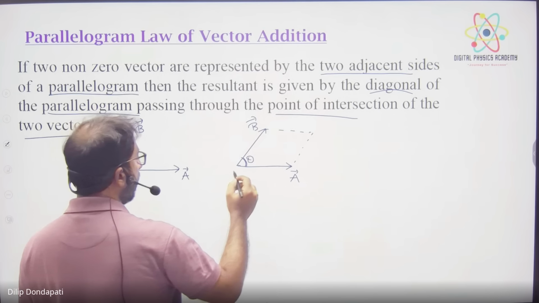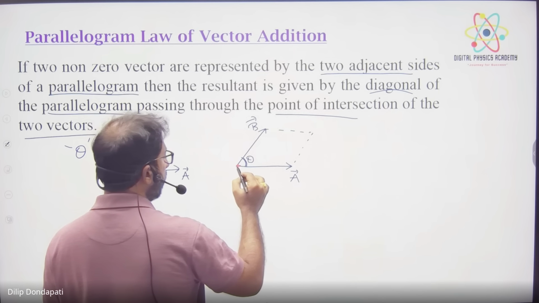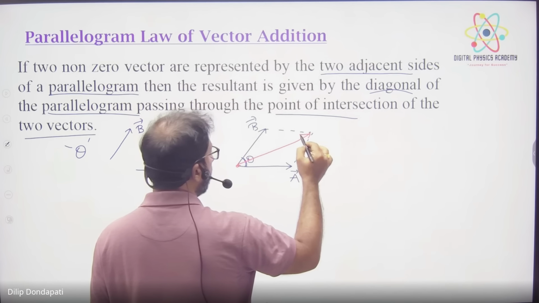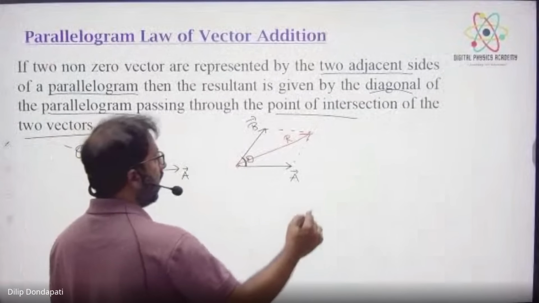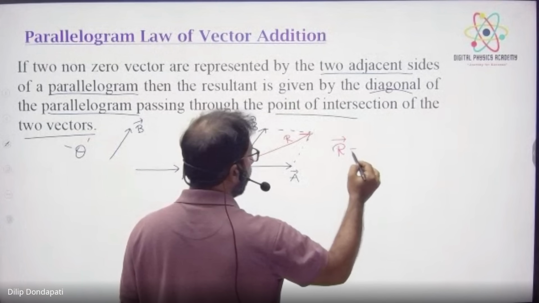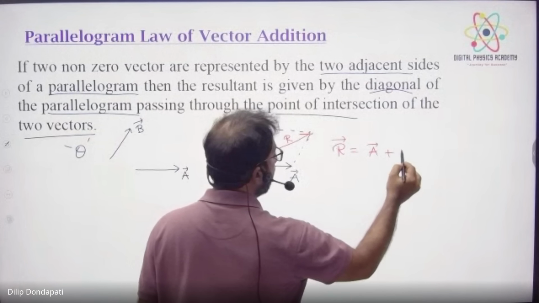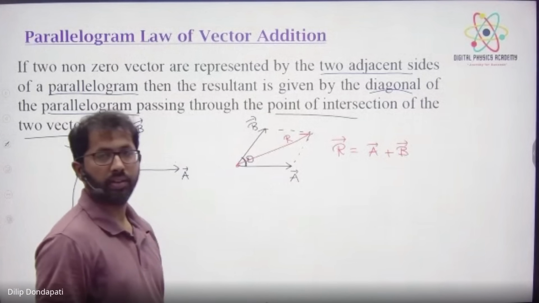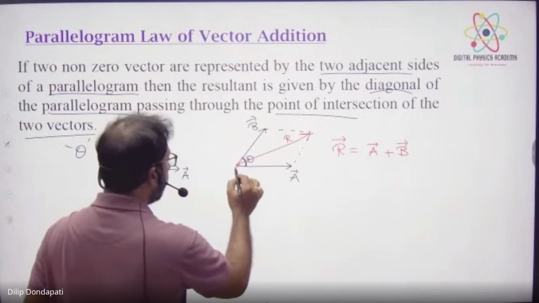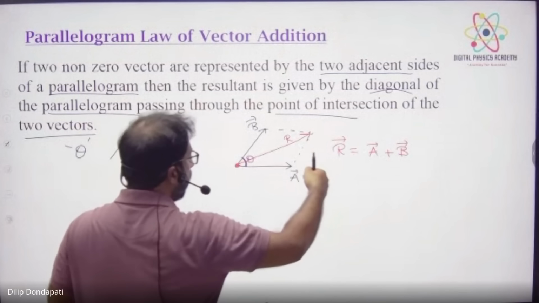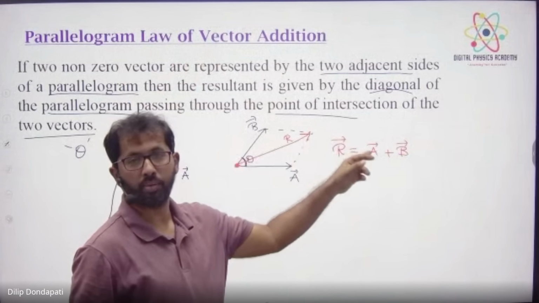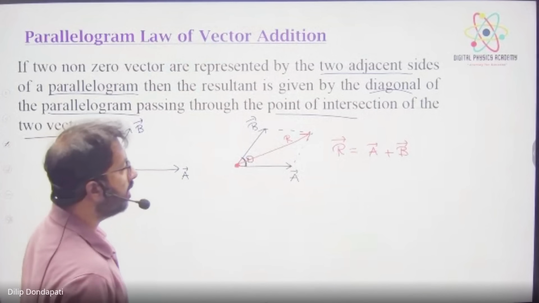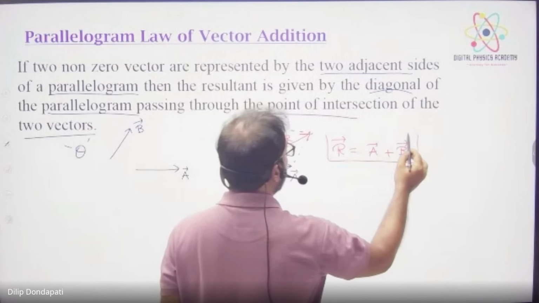To find the resultant, what will we do? The diagonal through the intersecting point represents the resultant, the R vector. From the intersection point, draw the diagonal. And the R vector is nothing but A vector plus B vector, the addition of two vectors. Indirectly, suppose an object is there and one person is pushing like this. Where will it go, and how much will the resultant be? We can calculate it by using the parallelogram law. So R vector is nothing but A vector plus B vector.